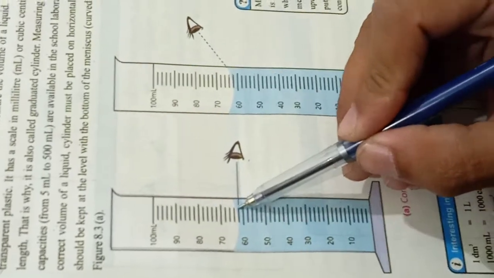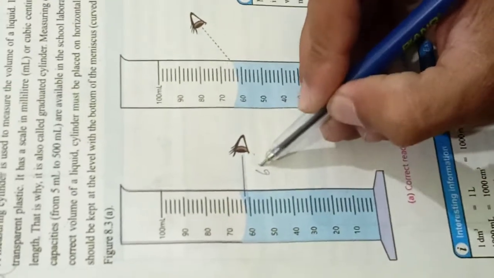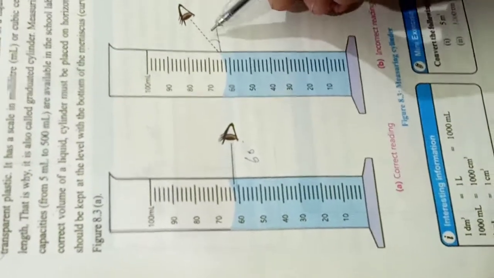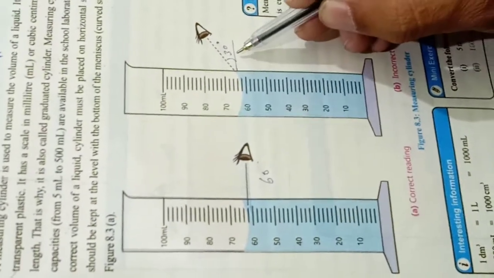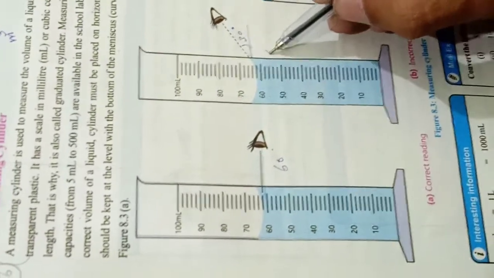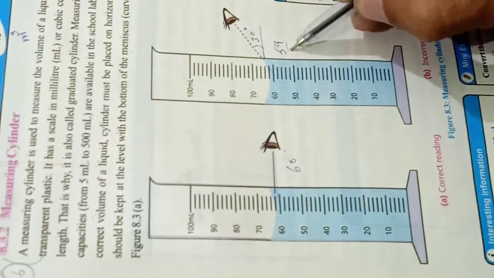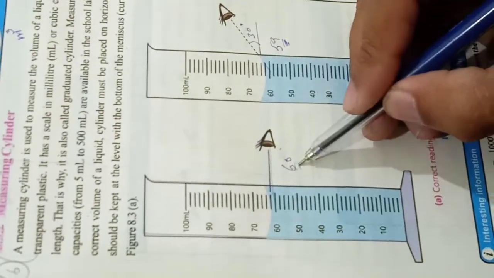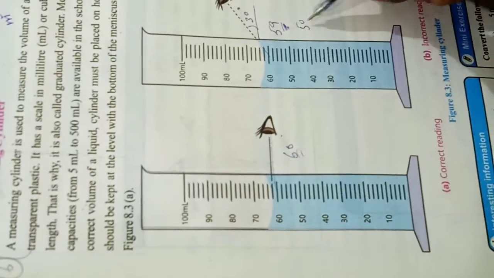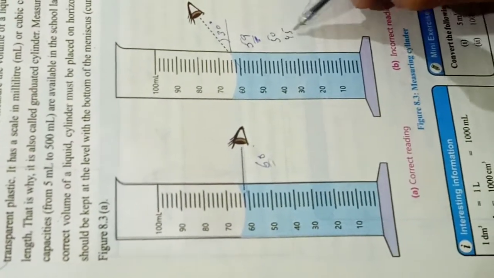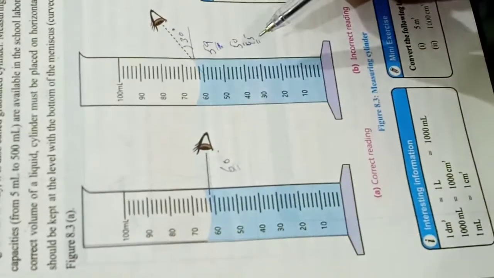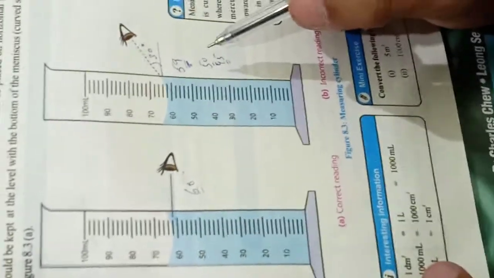Suppose here you can see that the value is about 60, but if you are looking from an angle of 30 degrees, you will read about 59. Here is a difference of 1 unit. On a larger scale, this difference can grow up to 50 or 45. So if the scale is very large, the human error will be large. This is known as human error.